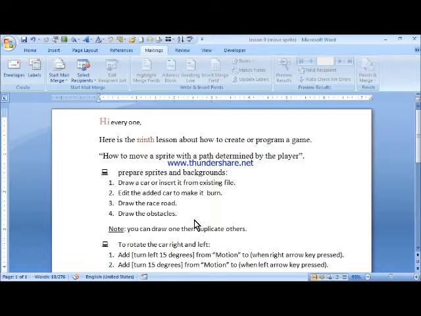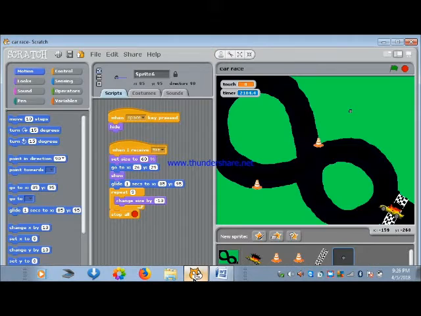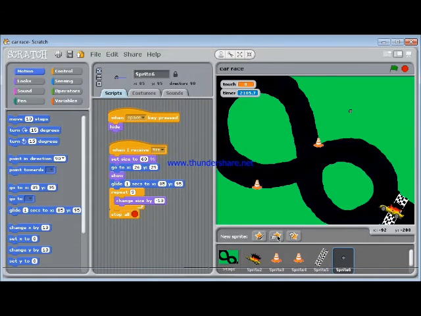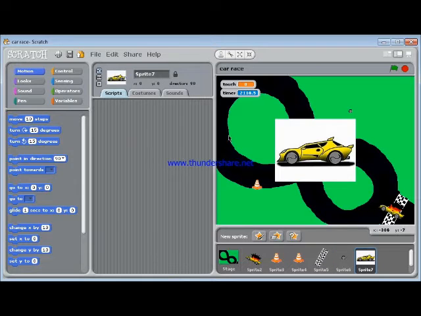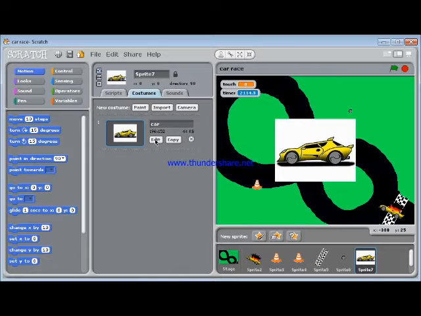Today we'll talk about how to move a sprite with a path determined by the player. First of all, prepare sprites and backgrounds. First, draw a car or insert from an existing file. We'll click on folder and choose this car sprite or any car that you'll choose. Click on costumes and then click on edit to remove the white background.